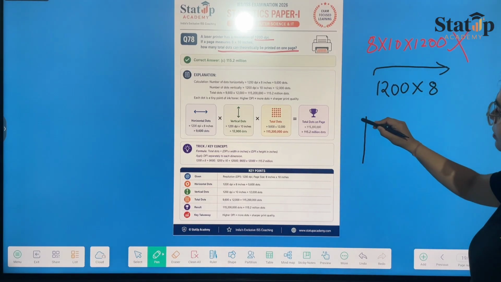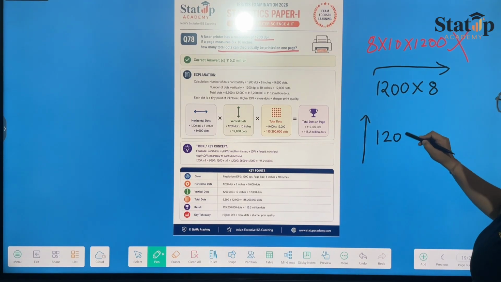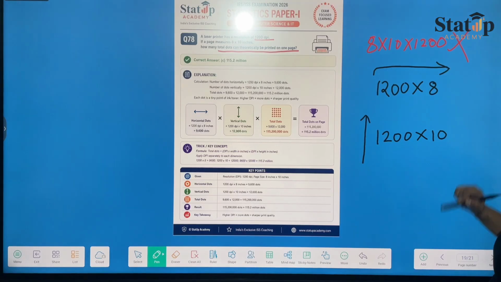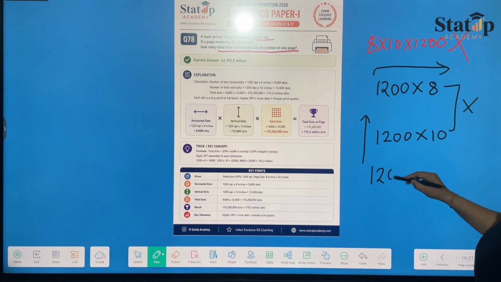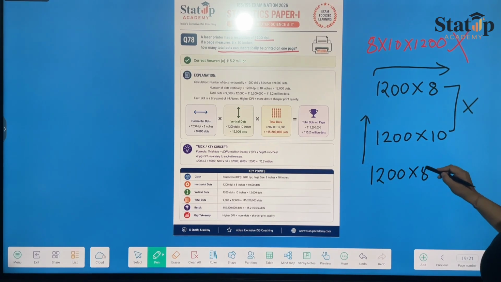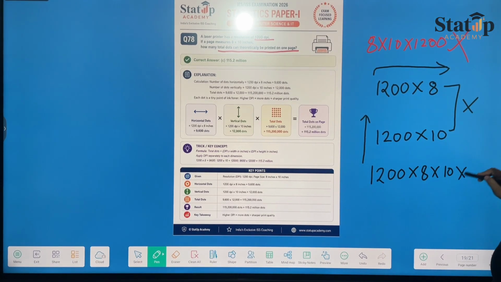The number of dots vertically will be 1200 into 10. And the final would be the multiplication of the answers of these two, which is 1200 into 8 into 10 into 1200. That would have given you 115.2 million dots.